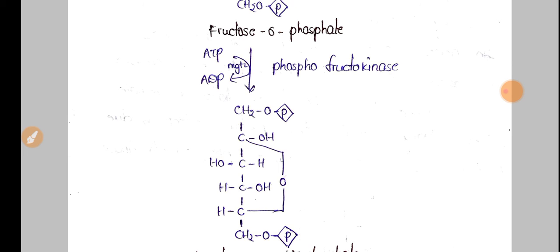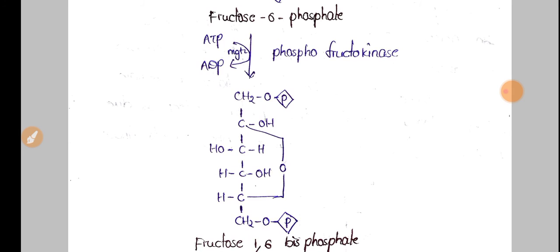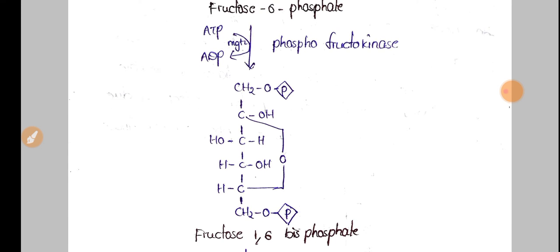So finally we have fructose 1,6 bisphosphate, and the steps we have discussed till now are glucose to glucose 6 phosphate, glucose 6 phosphate to fructose 6 phosphate, and fructose 6 phosphate to fructose 1,6 bisphosphate. So these three reactions are under the energy investment phase, in which we have two reactions utilizing ATP. Next we'll see the splitting phase.